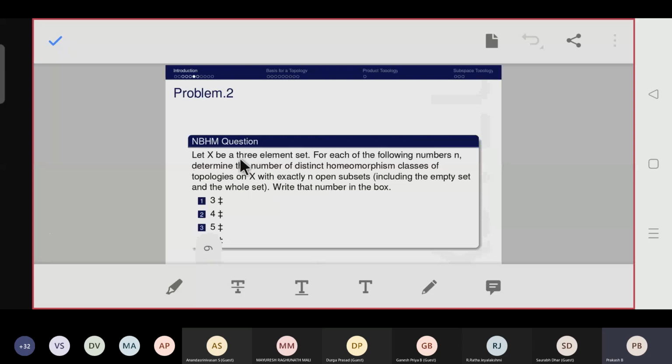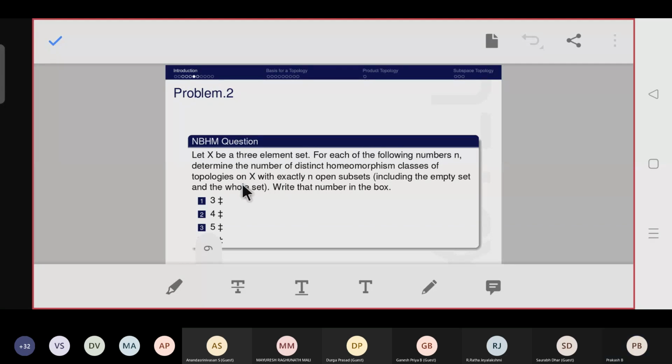Now we are going to see the NBHM question. We take X as a 3-element set, right? For each of the following numbers n, they are giving the numbers, you want to determine the number of distinct homeomorphism classes of topologies on X with exactly n open subsets.